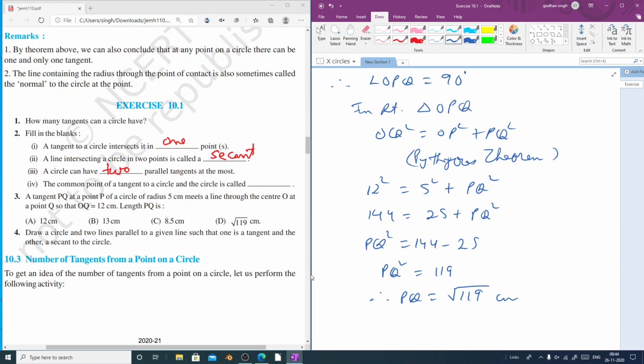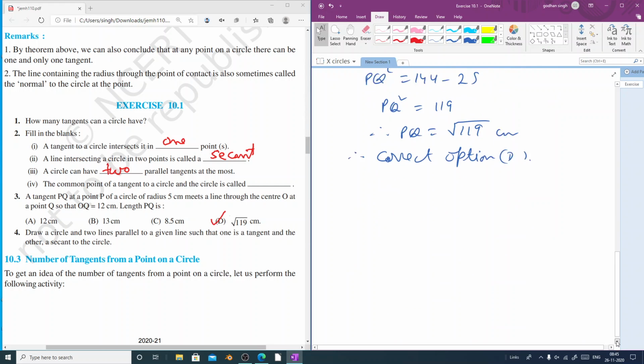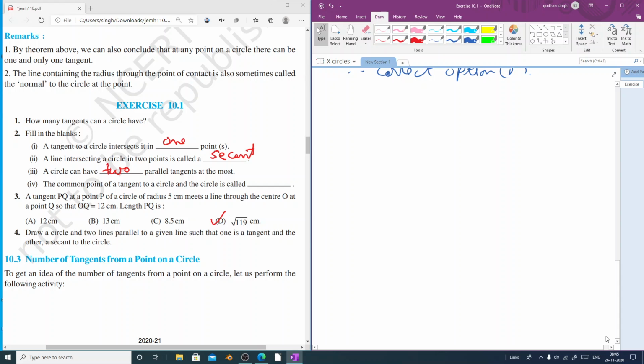So what is the correct option in our case? That is D. Therefore the correct option is D. Now let us go to question number 4. So we will be doing question number 4 of exercise 10.1.